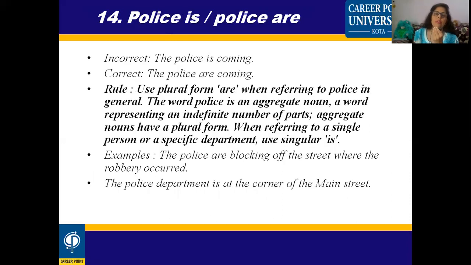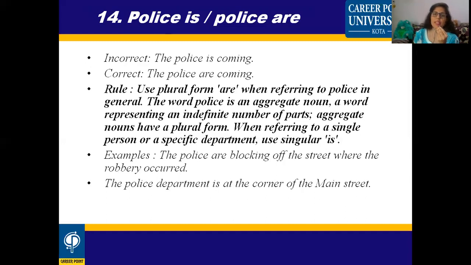Now one more rule is here. Police is, police are. How will you use? Use the plural form "are" when referring to police in general. Whenever you are talking about police as a whole, then you will use "are." Whenever you are talking about a singular person, then you use "is."